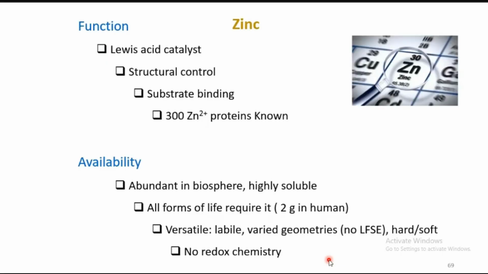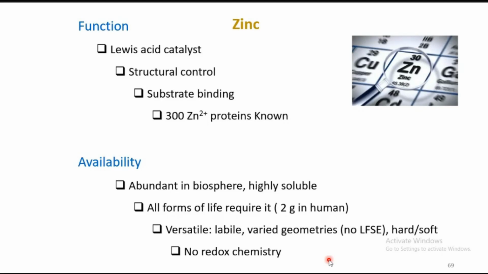Zinc is also an important element, but it is not redox active. Zinc is present in the +2 oxidation state and has a d10 configuration, so it cannot utilize its d orbitals for chemical properties like other 3d elements, but it has wide application in biological systems. More than 300 zinc containing proteins are known.